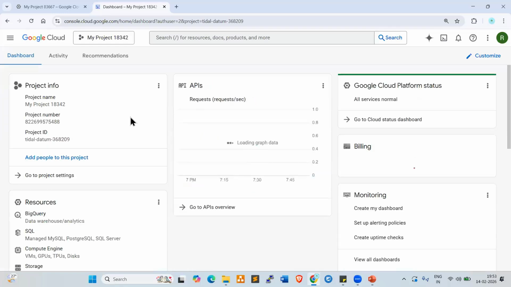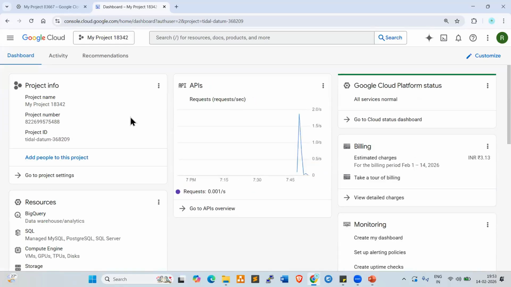Yeah, look at here. When we create the GCP account, it will ask you to create a project, the first project. Look at here, project info: project name, project number, project ID. So the first time it will ask you to create one project, and within that, we can create the resources.